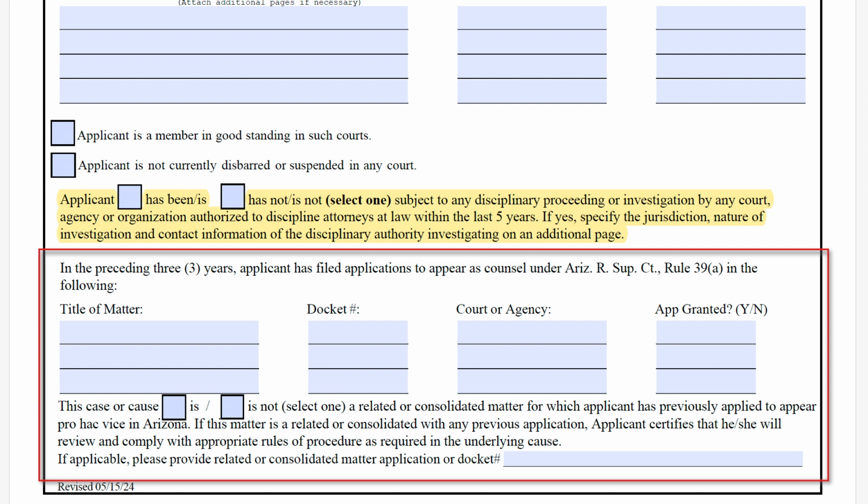Indicate if the case is related to or consolidated with another matter and provide that case number. Failure to provide the aforementioned information will deem your application incomplete. Part 2.